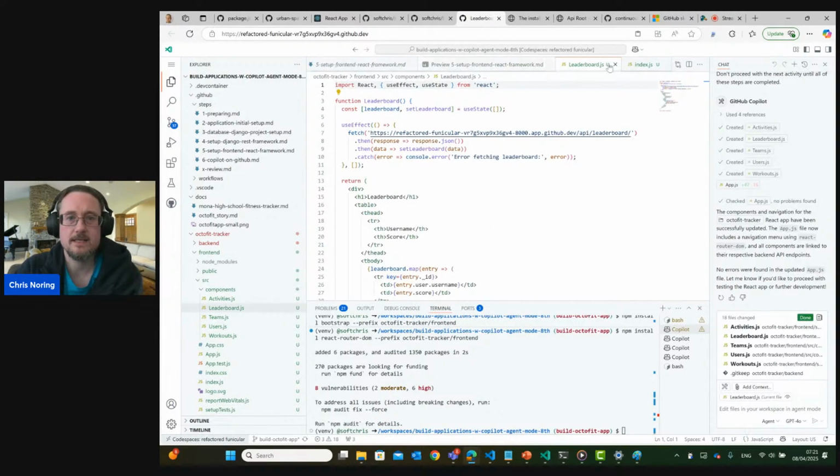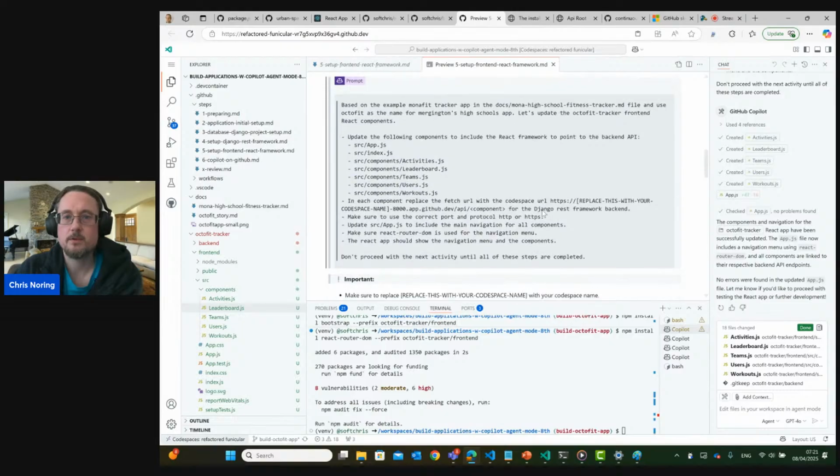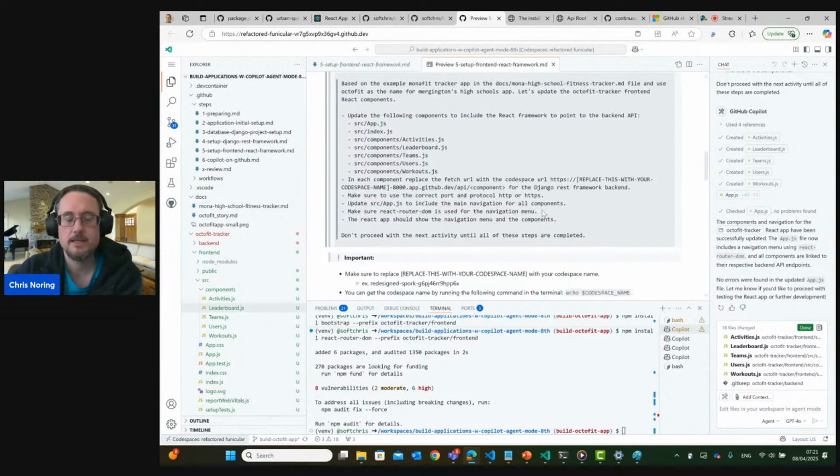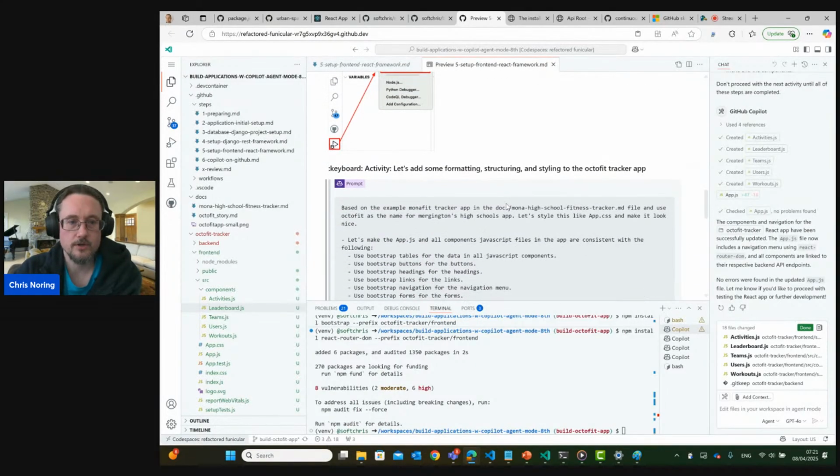Let's try to close things down a little bit. As I said, I like it neat and tidy. Let's close down all the files because I want to be able to return and see what my next step is. So now I was at the point where we created these components and we can actually launch the front end.